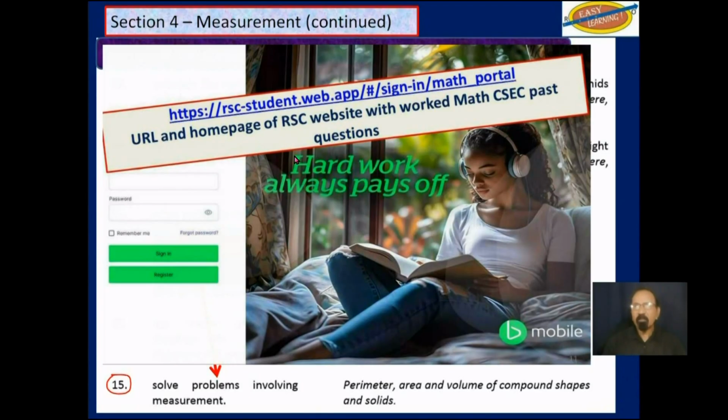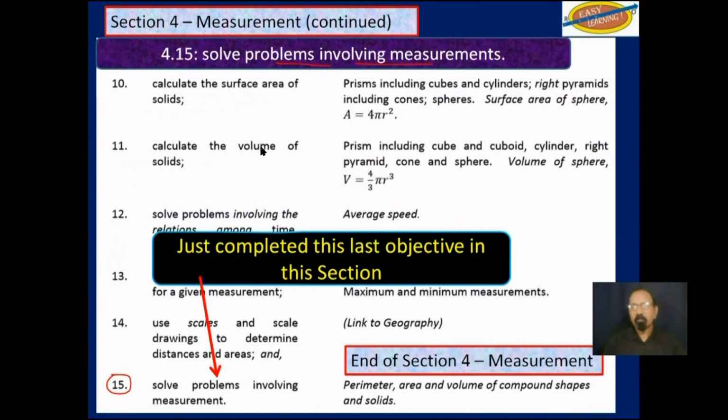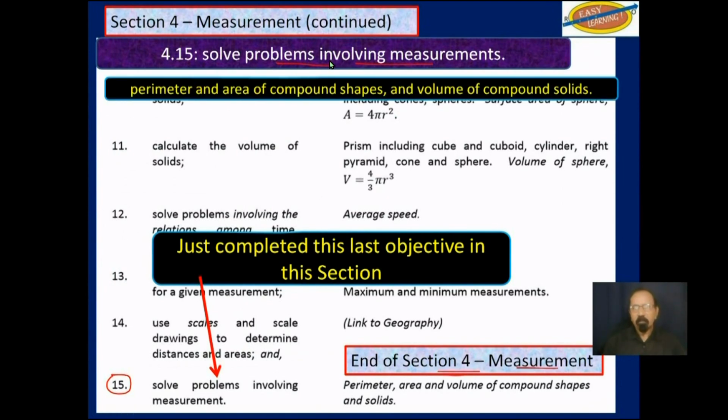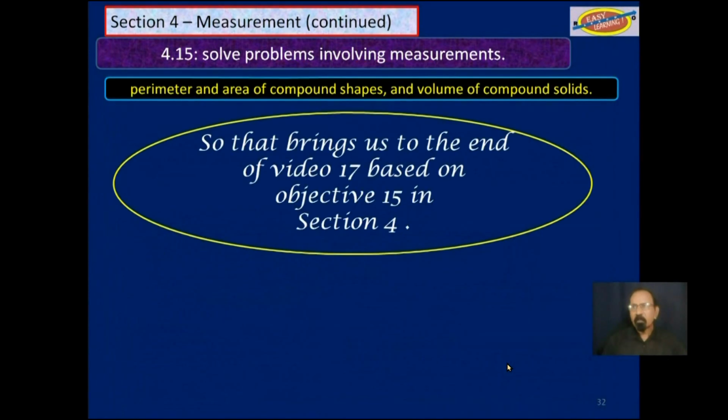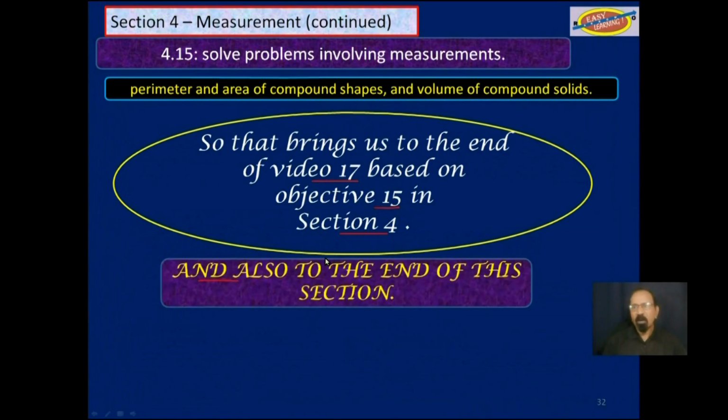Solve problems involving measurements. End of section 4, measurements. And that brings us to the end of video 17 based on objective 15 in section 4, and as I said, also to the end of this section.